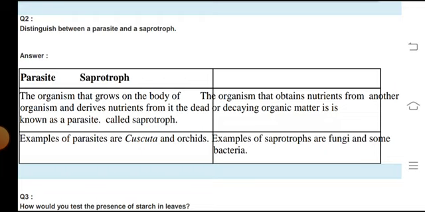Examples of parasites are Cuscuta and orchids. Examples of saprotrophs are fungi and some bacteria.